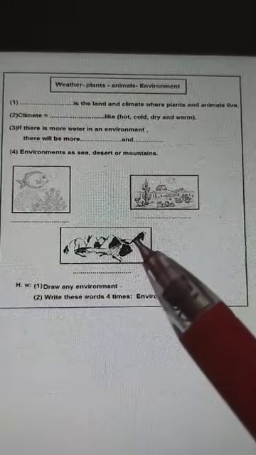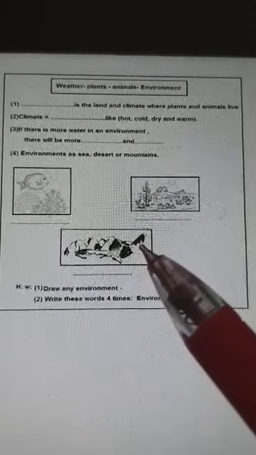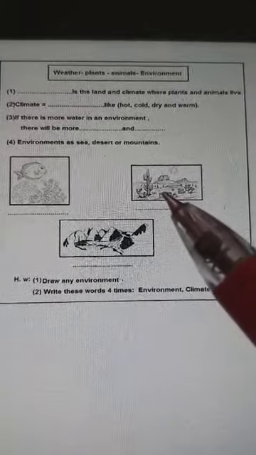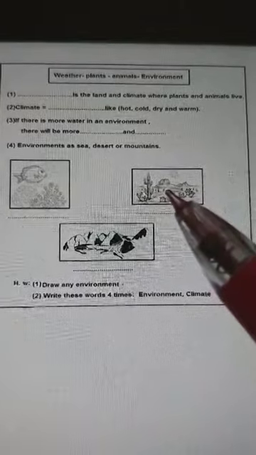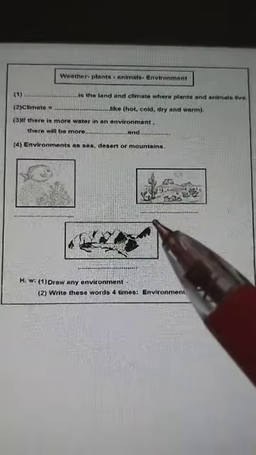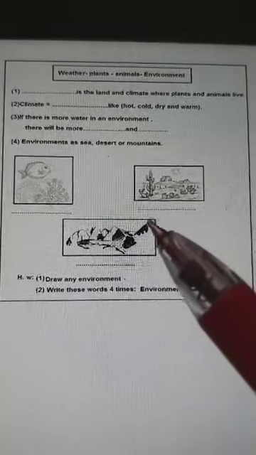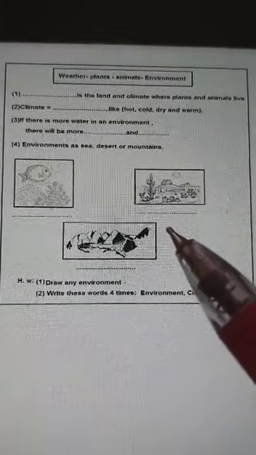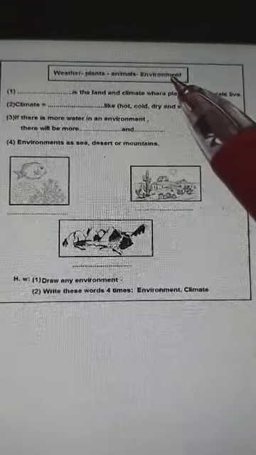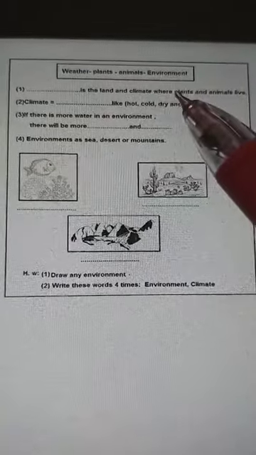Mountains like this, right? And the weather in Abha is very good. It's rainy and hot in summer and cold in winter. So what is the meaning of environment? Environment means the place, which means land, and the climate where plants and animals live.